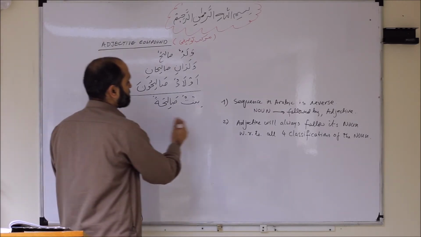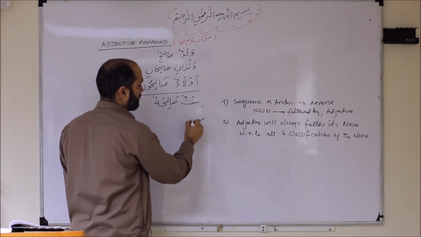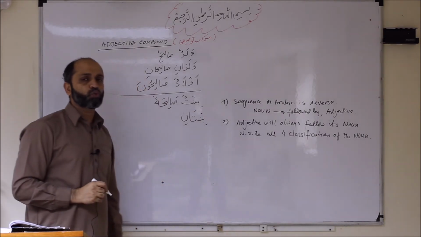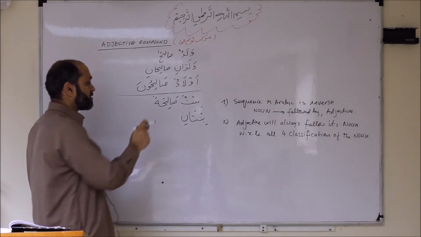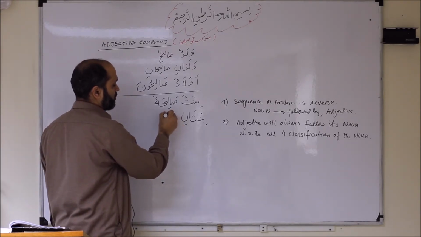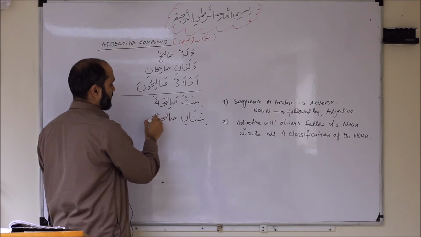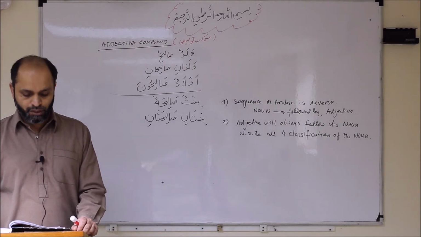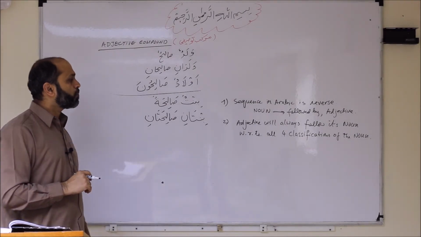Let's make it dual. Bintun, bintani. Bintani means 2 girls. Then salihatun will move to salihatani. It's the dual part. Now we move to the plural part.